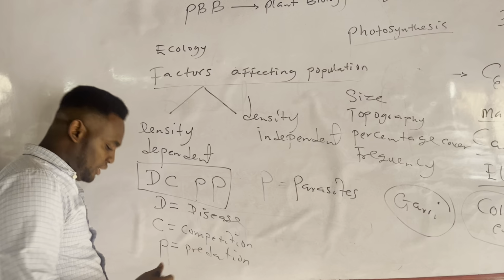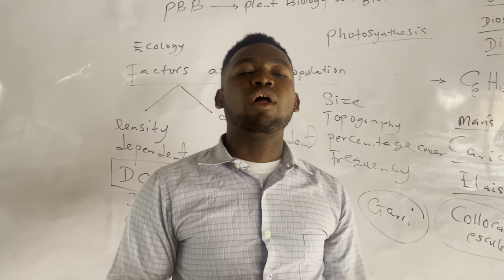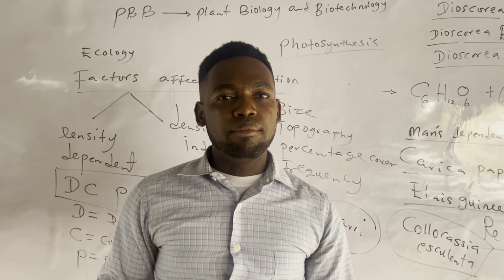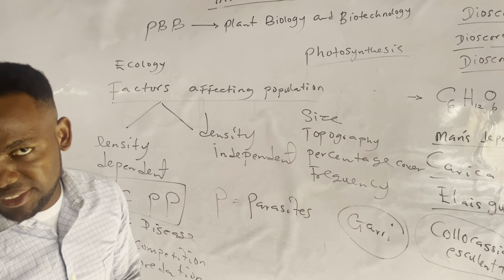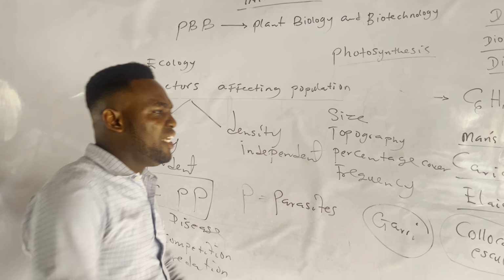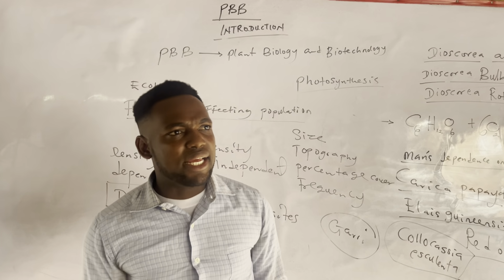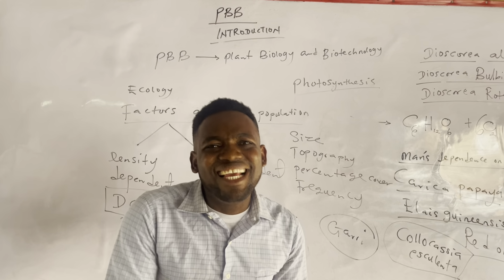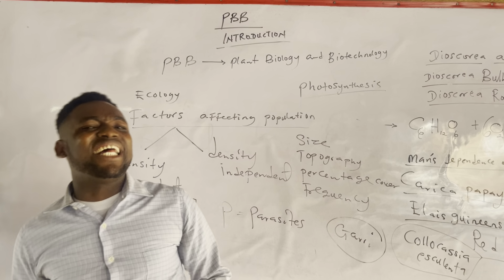One is disease. Remember when coronavirus came, all of us were asked to maintain social distancing. What does it mean? It means that if we gather too many in a particular place, this disease, coronavirus, will spread from person to person at a faster rate.